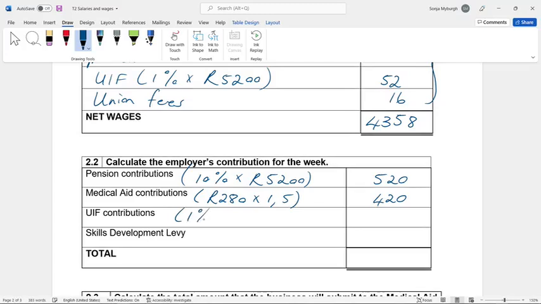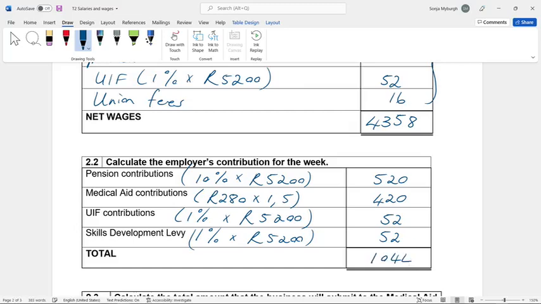UIF, according to law, must be 1% of the basic, 52 Rand, and the skills development levy is also 1% of the basic wage of 5,200. So the total contribution, 1,044.